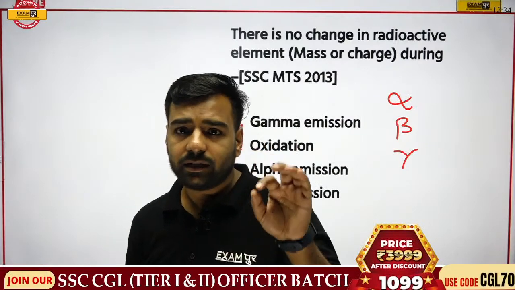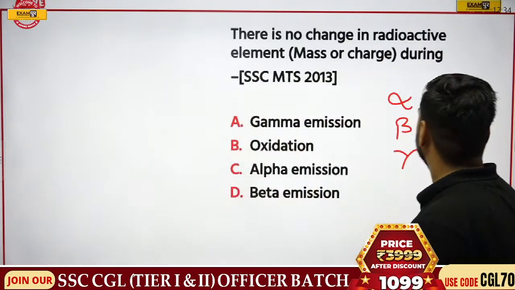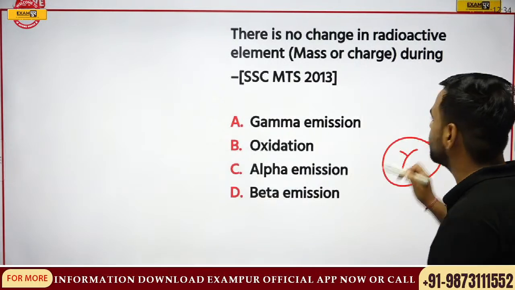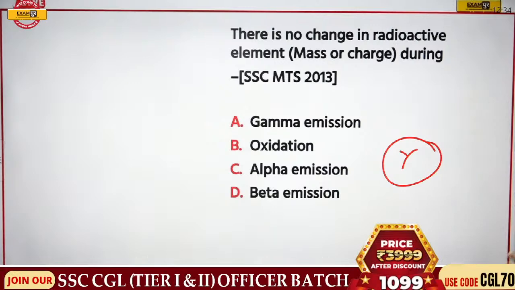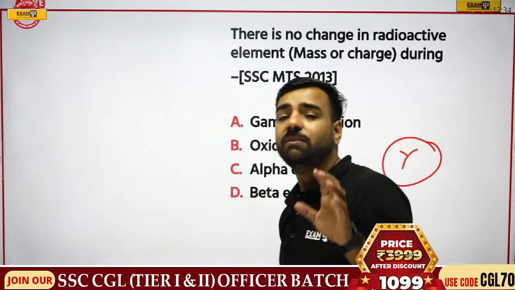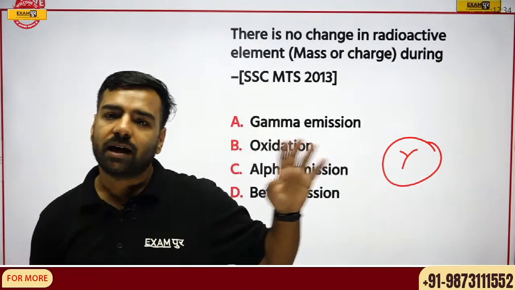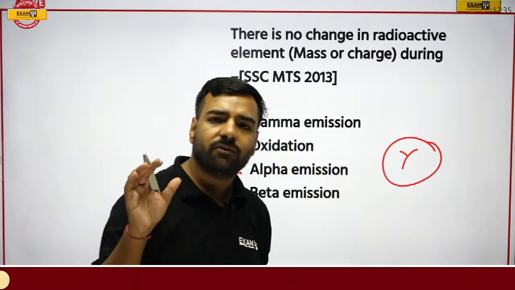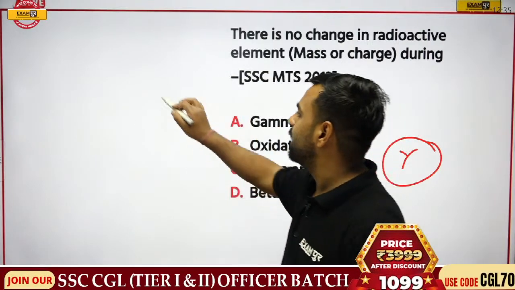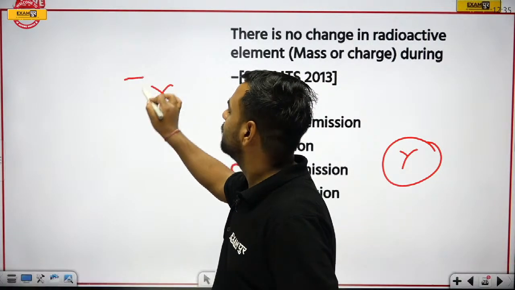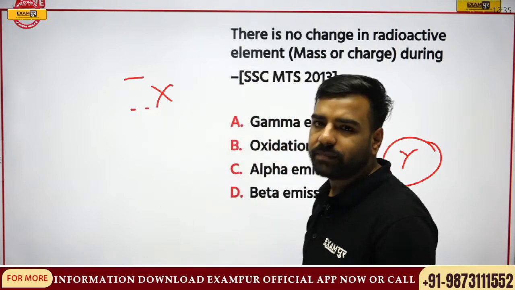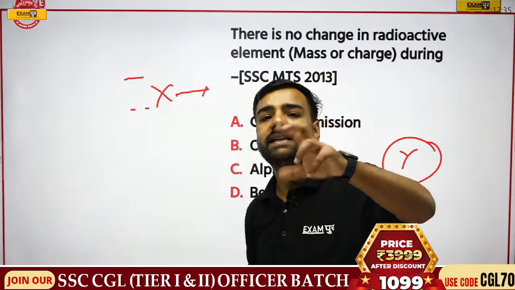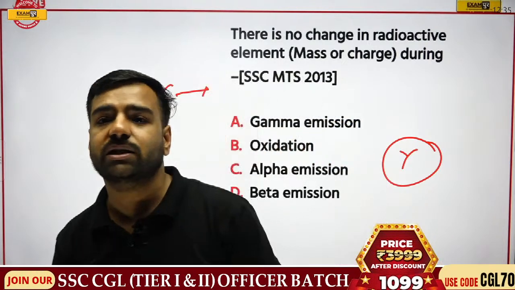But only when we are talking about gamma emission, there is no such change in the atomic number, the mass number, or the charge. In numericals it is sometimes asked: if we have any element X with some atomic number and mass number, and a gamma ray is passed through it, what will be the change? There is no such change.